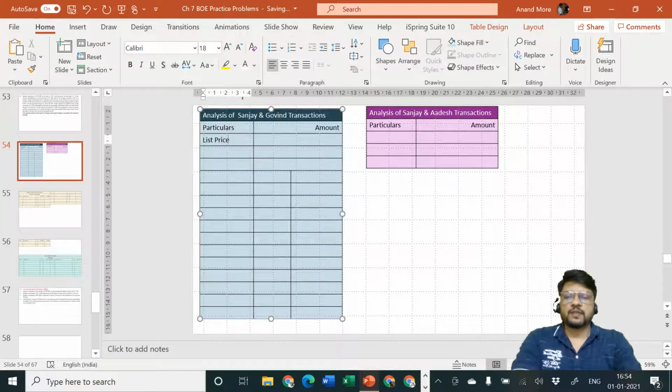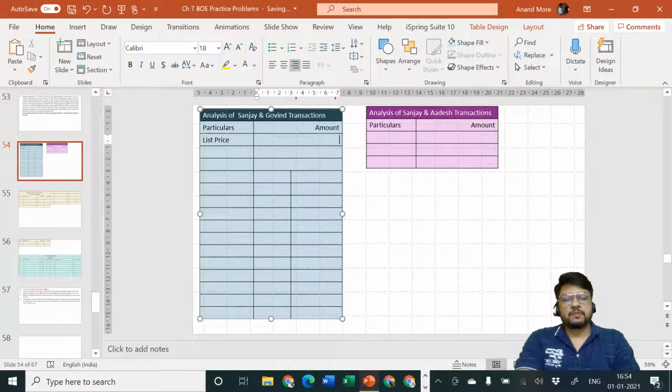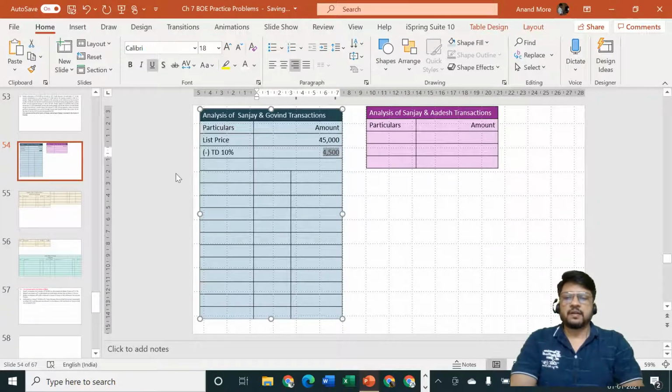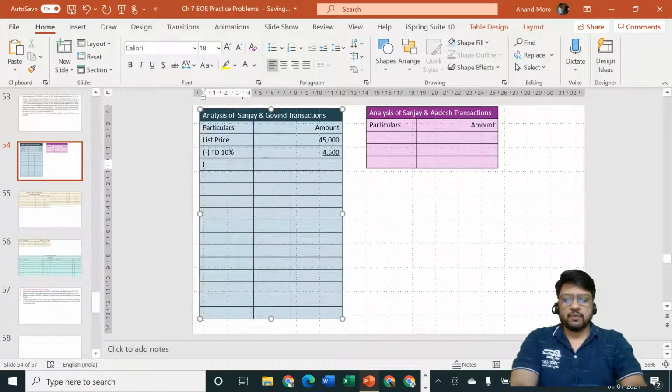List price. I hope you remember this format which was taught to you in 11th standard. List price will be 45,000, and then there is trade discount, less TD 10%, that comes to 4,500. So whatever remains will be considered as invoice price. Invoice price, and the amount is rupees 40,500.